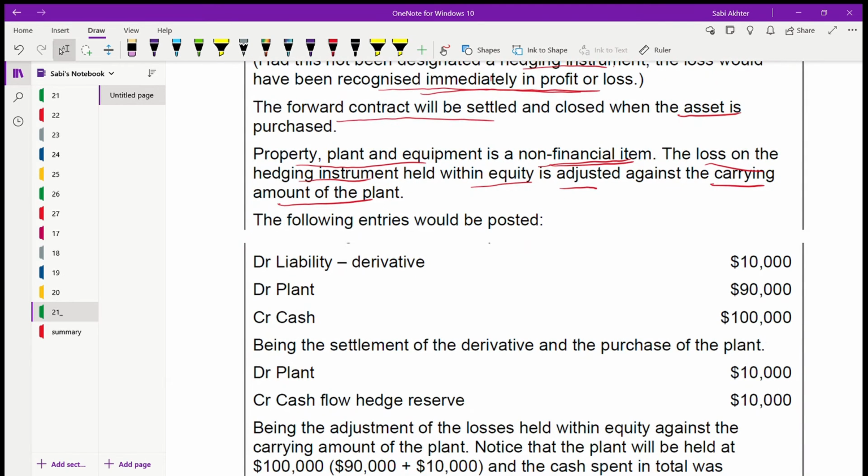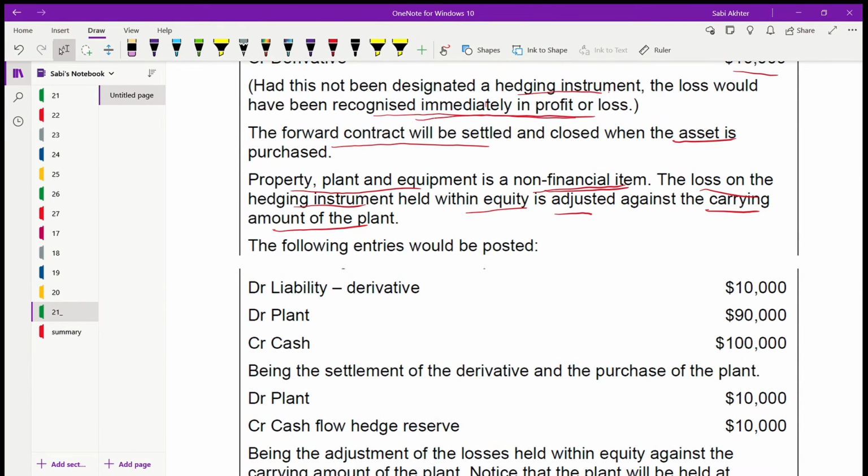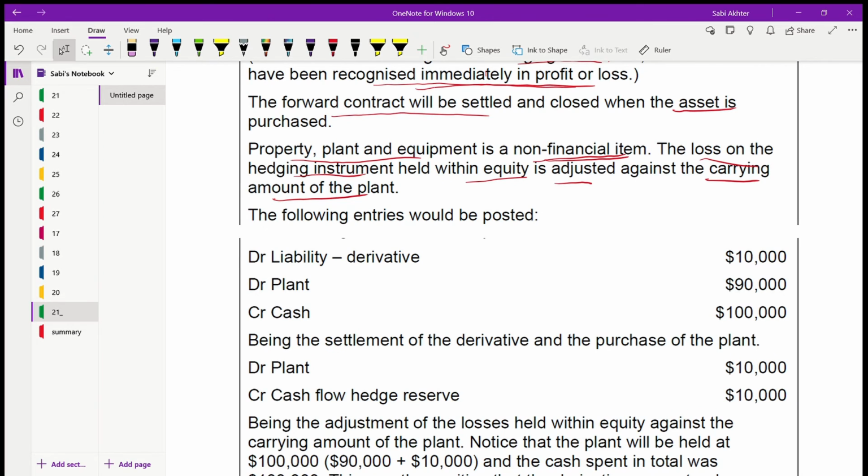That's the only difference with Test Your Understanding 20. In 20 it was a financial item, but here it is a non-financial item. So the loss, you're not recognizing it in OCI, you have to adjust it against the carrying amount of the plant. Okay, so there's a liability, you need to debit the derivative, 10,000, because it will be written against the derivative. And plant 90,000 and cash credit 100,000, because you have to pay cash to purchase and you are getting a plant.